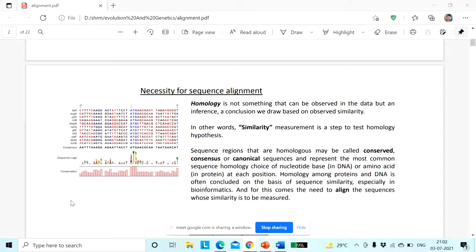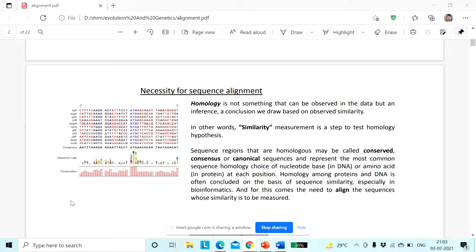Now the sequence regions that are homologous may be called conserved, consensus or canonical. Now my question is this: do you know what a conserved sequence is and what a consensus sequence is? Well, a conserved sequence, in case of nucleic acids, is a nucleic acid sequence, or in case of protein, an amino acid sequence that is similar among species.